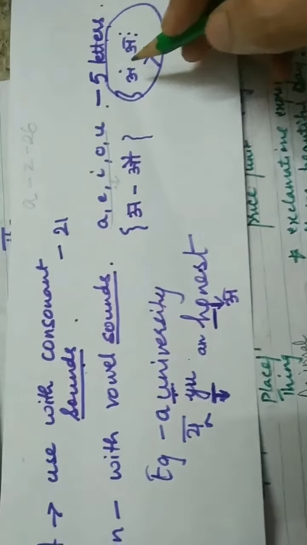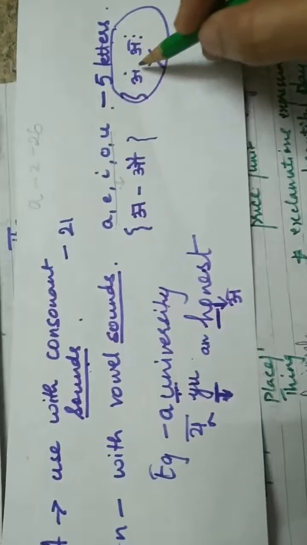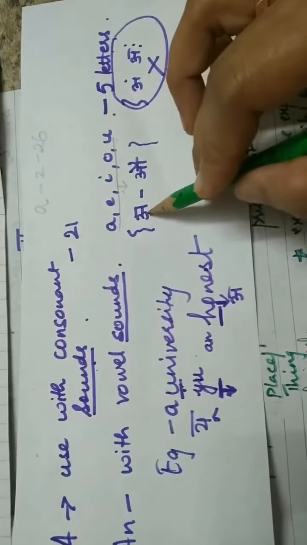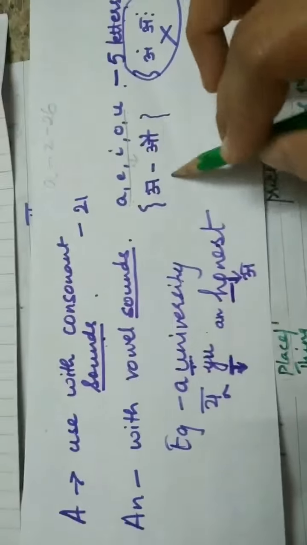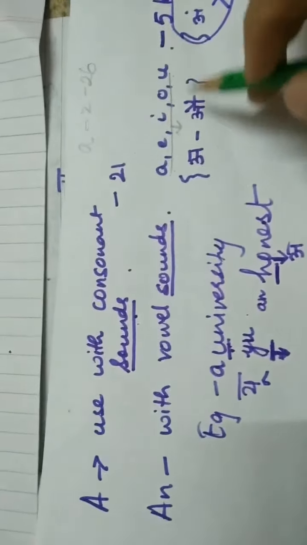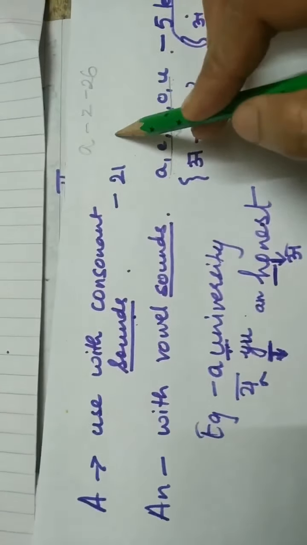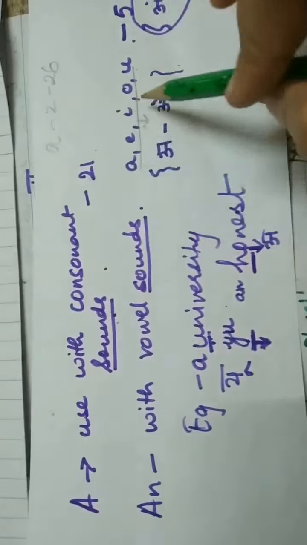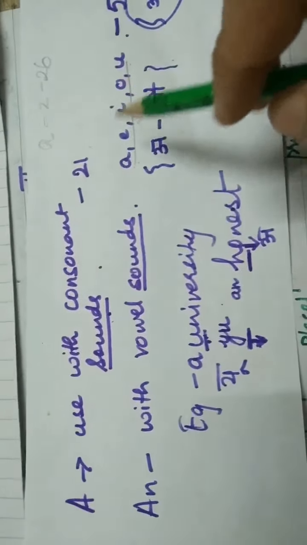But here in A, E, I, O, U, ang and ah are not included in this sound. It is only from a se au tak, whichever sound comes out, they are all vowel sounds. And all the vyanjan sounds are the consonant sounds. So it will be more easy for you to identify the sounds now.